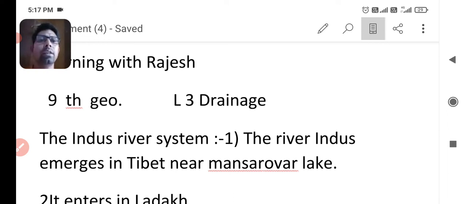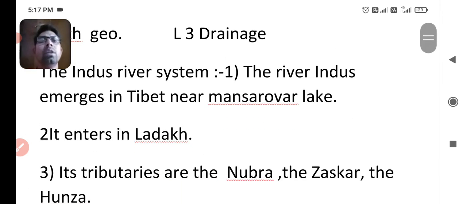You know that the river Indus emerges in Tibet near Mansarovar Lake. This is one MCQ type or objective type question: where does the Indus river emerge? So you can answer that it is in Tibet near Mansarovar Lake. It enters India in Ladakh UT.